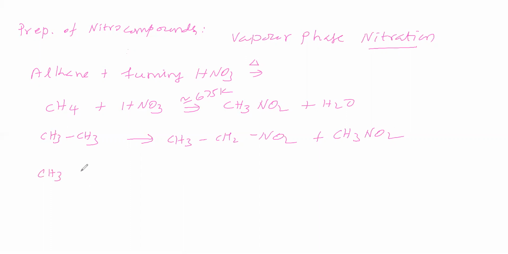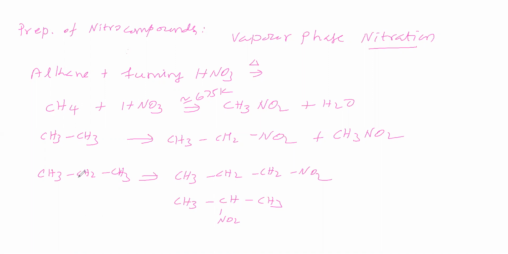Next, we will take propane. We will see what product it gives. Now, in the first carbon, the hydrogen is replaced by NO2 group. Then we will get 1-nitropropane. If in the second carbon the hydrogen is replaced by nitro group, then we will get 2-nitropropane.